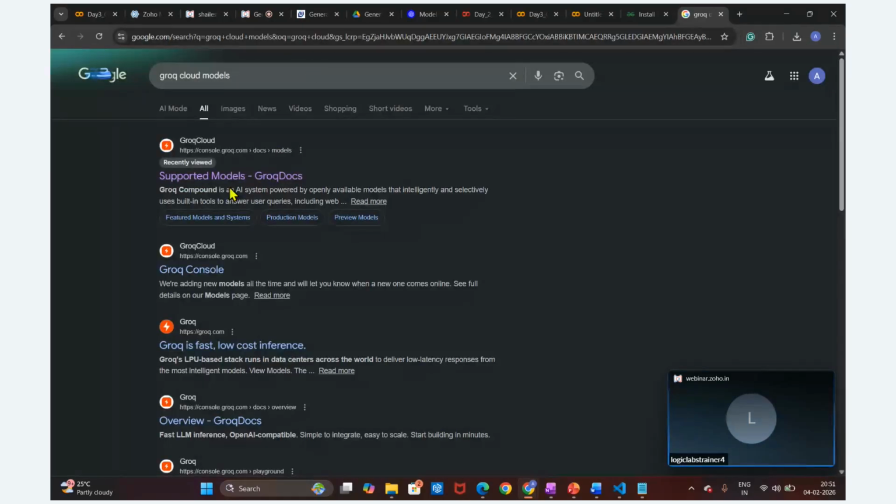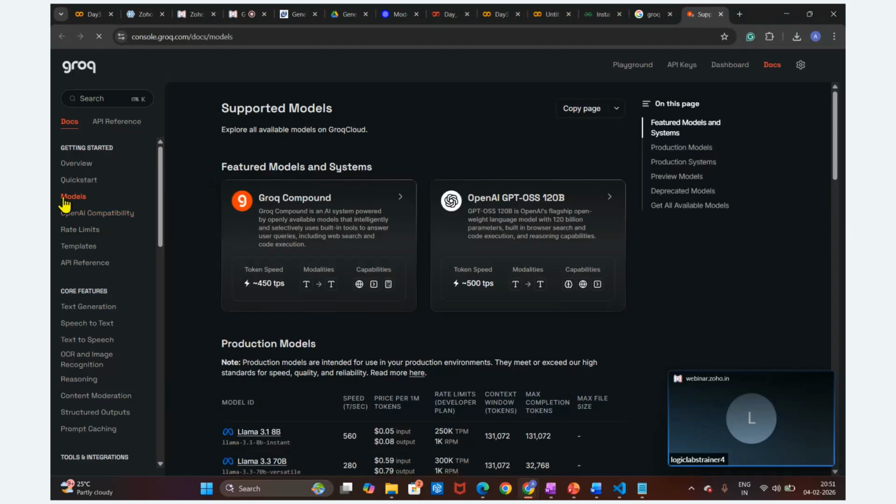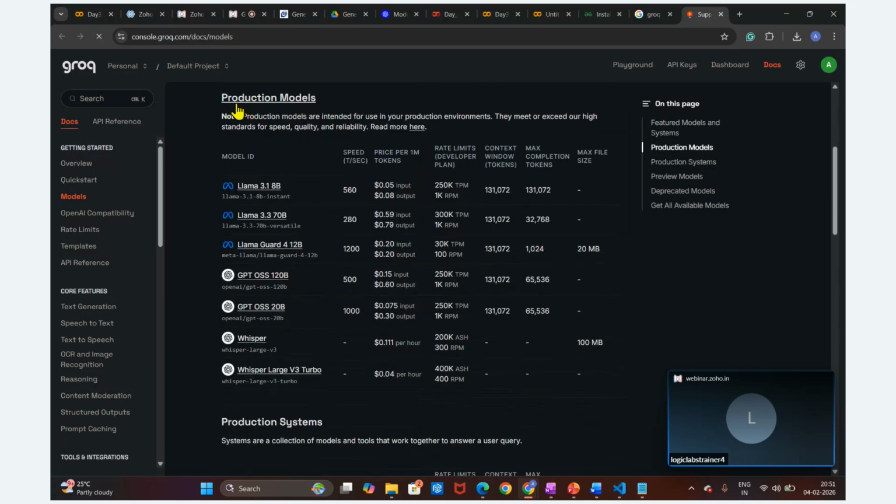Okay, this is the supported model. Just click on the first link. And here you can see there is a model, guys. If you see the models here, there is an open source model. For production purposes, we can utilize this Llama series model, or some of the OpenAI ones. This is the open source model, guys.